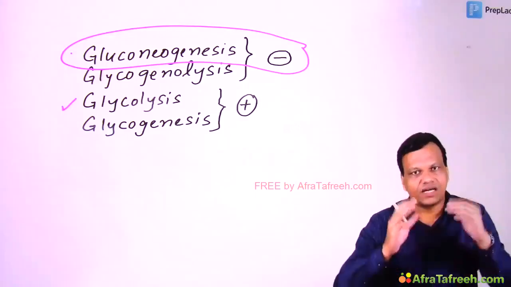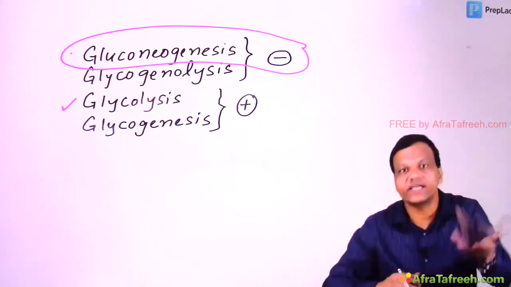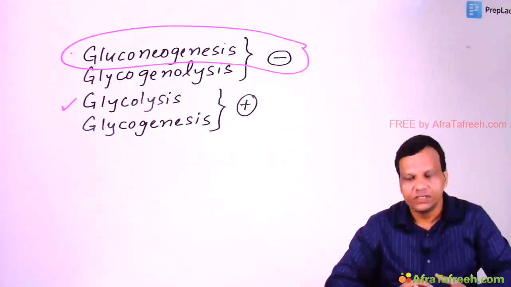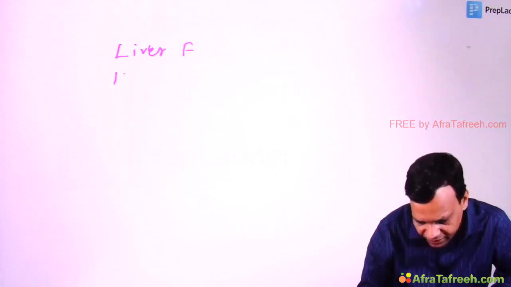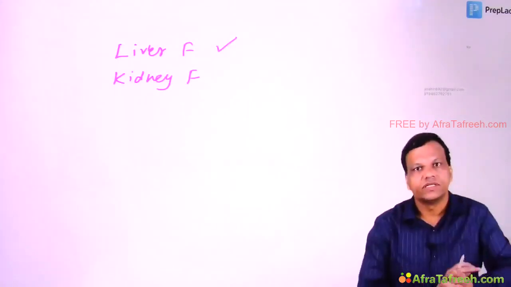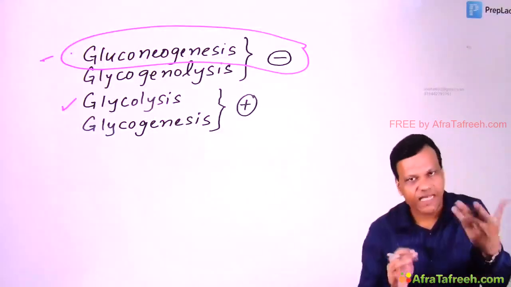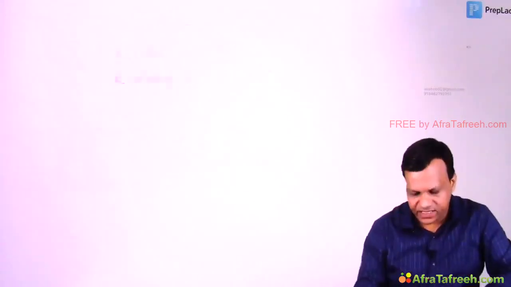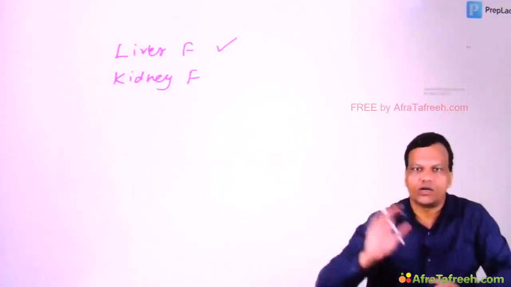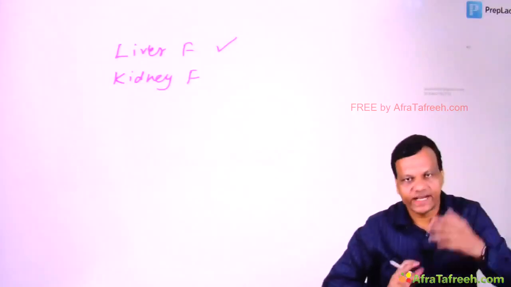Clear? And the risk of lactic acidosis will further increase if there is liver failure, kidney failure. In liver failure, there will be even less gluconeogenesis. The little bit which is happening, even that will not happen. So lactic acid is produced, but it cannot be converted to glucose at all. So more risk of lactic acidosis.